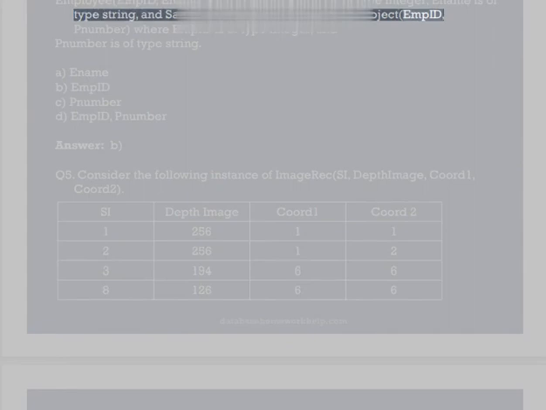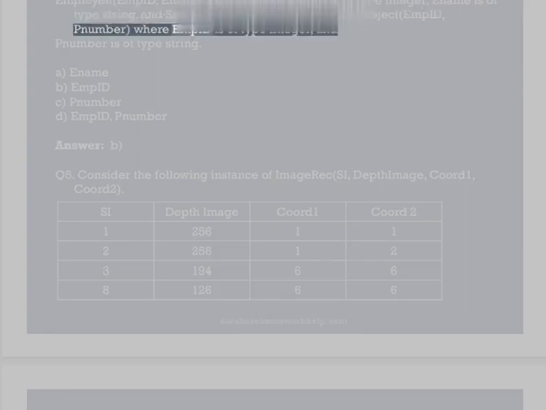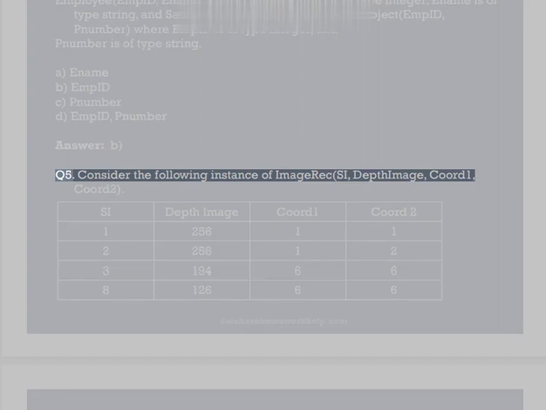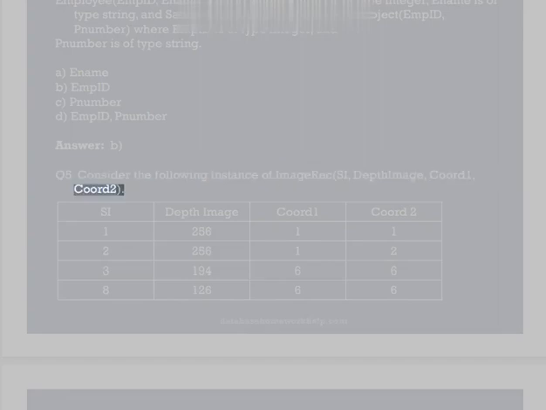Project: EMPID, number, where EMPID is of type integer, and number is of type string. A. INAME B. EMPID C. number D. EMPID, number. Answer B.